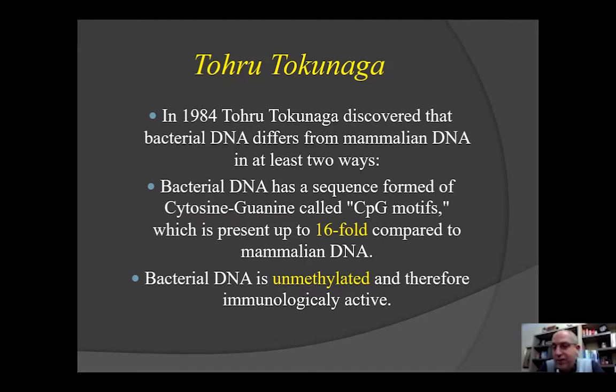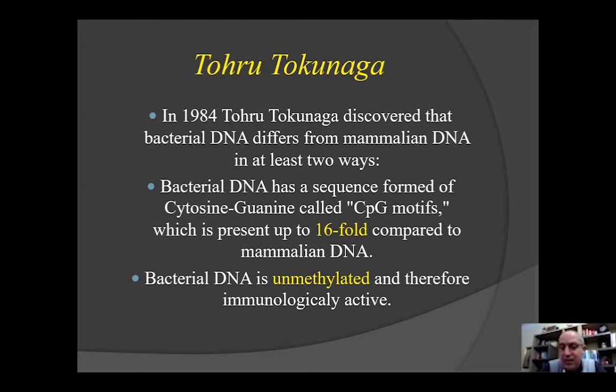We do have the CG sequence in our mammalian DNA, but it is very rare and the motif is not so often present as in bacteria. If you take 100 base pairs of mammalian DNA, you will have about 4 CpG, while you will have 64 CpG in bacterial DNA.